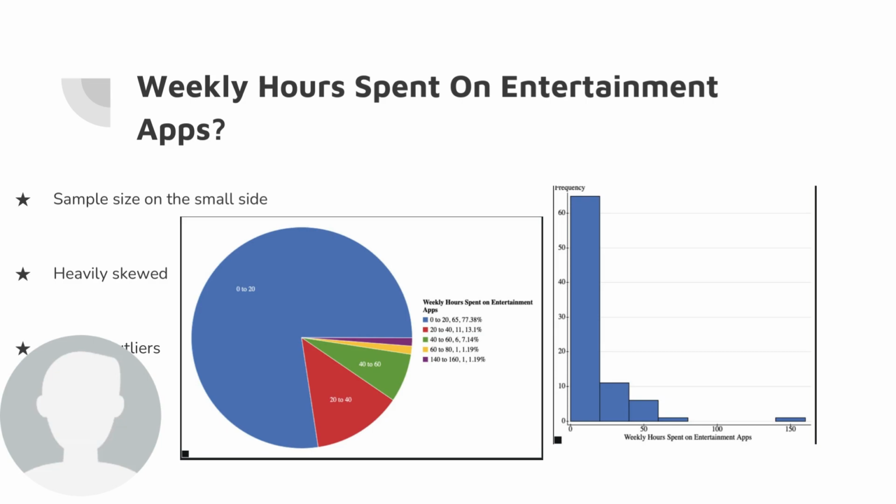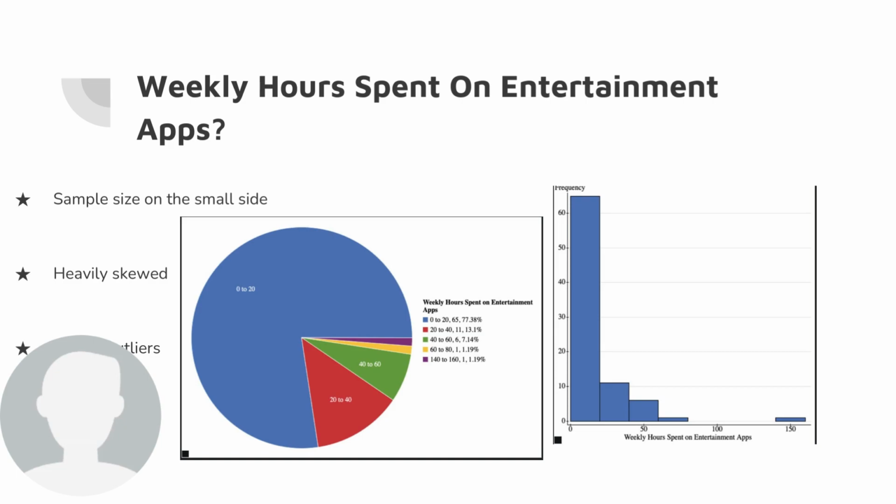And this outlier was extreme because, as you can see, the x-axis is our weekly hours spent on entertainment apps. And 150 hours weekly is about 20 hours a day, slightly more. And that's just not possible. So I would assume that this was a typo, or someone, as they say, fat-fingered it, but I am not completely sure why they would fill the survey out with that data.